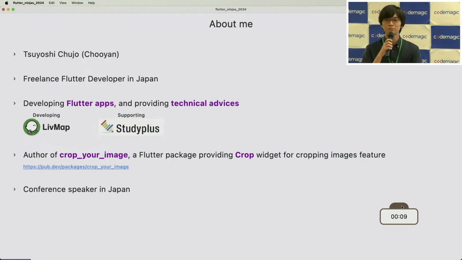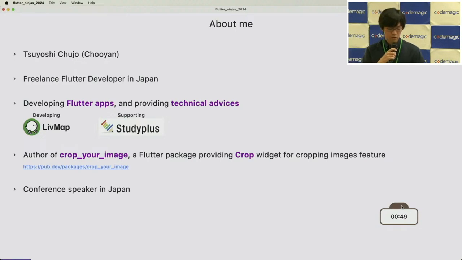So let me introduce myself first. I'm Tsuyoshi Chujo. Many call me Chuyan because Tsuyoshi is very difficult, especially for non-Japanese speakers. So you can call me Chuyan, okay? I'm a freelance Flutter developer in Japan. I'm Japanese, and I'm developing Flutter apps with 5 years of experience. I'm also providing technical advice recently. For example, I'm developing the LibMap app, and I'm supporting StudyPlus. Both are sponsors of this event.